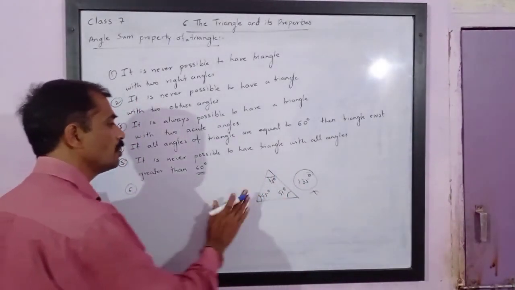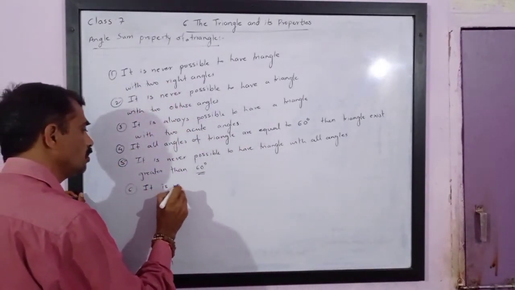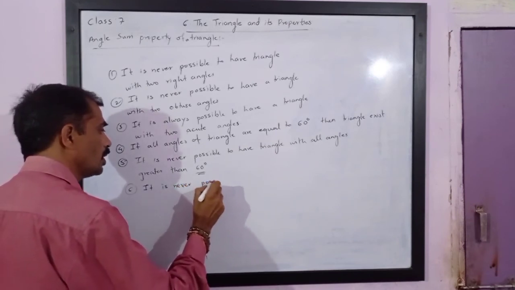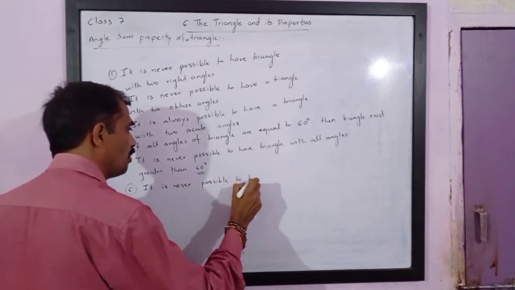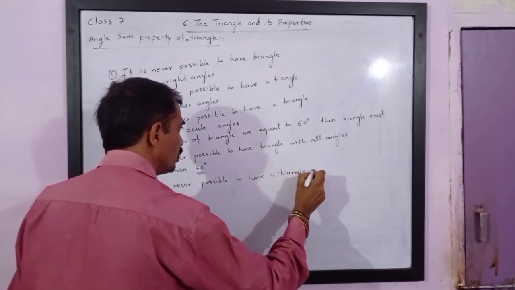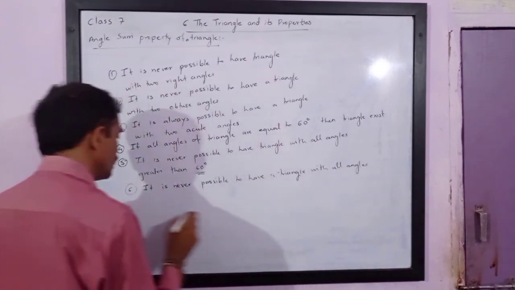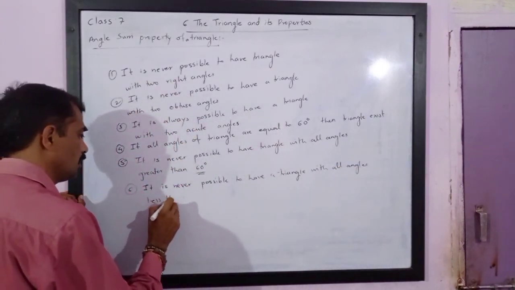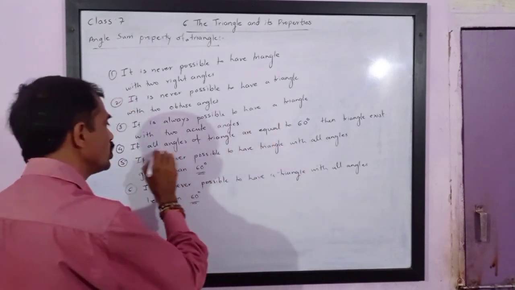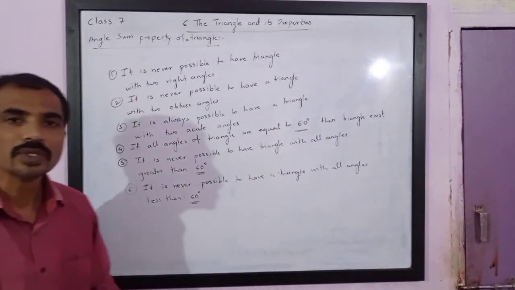So it is never possible to have a triangle with all angles less than 60 degrees. It is possible only and only if all angles are equal to 60 degrees.